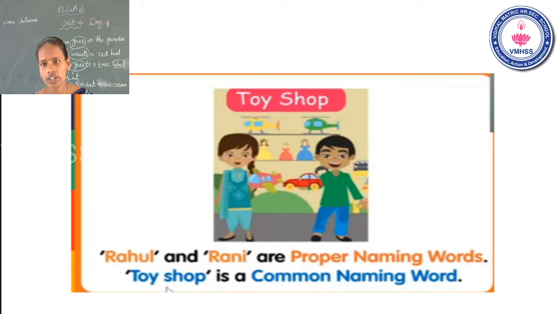Rahul and Rani are proper naming words. Toy shop is a common naming word. Okay. Today in the grammar part we will learn proper naming words and common naming words. Okay. See the next slide.